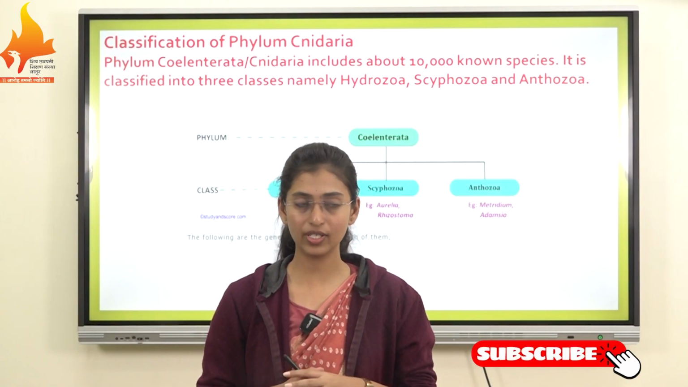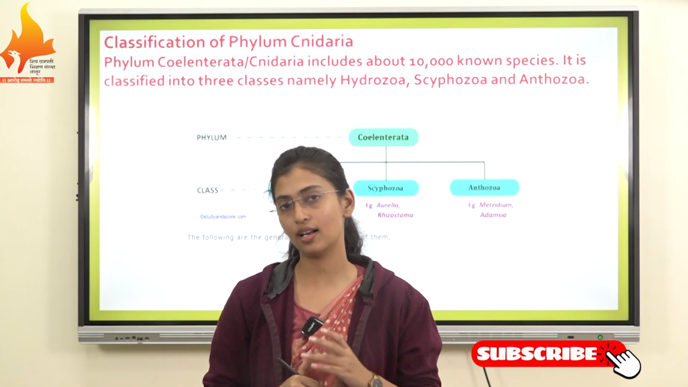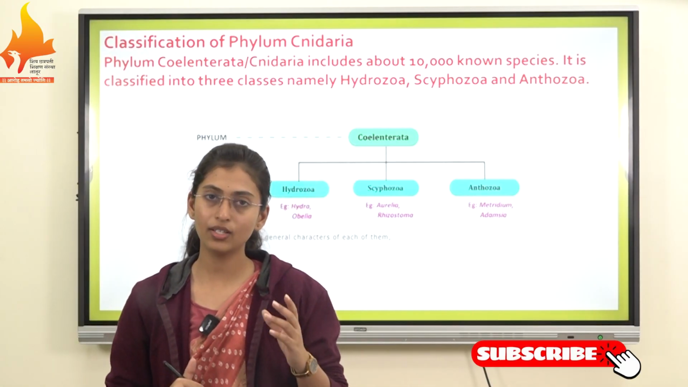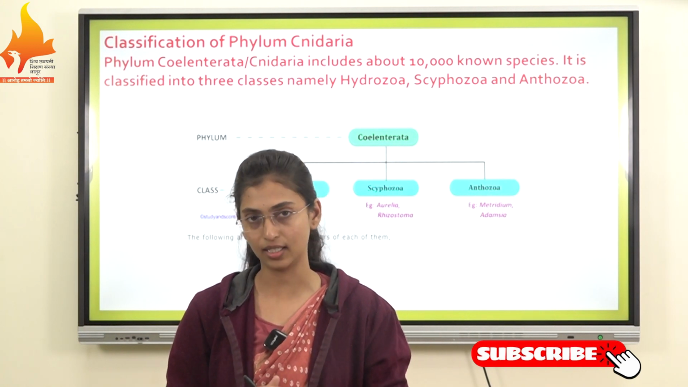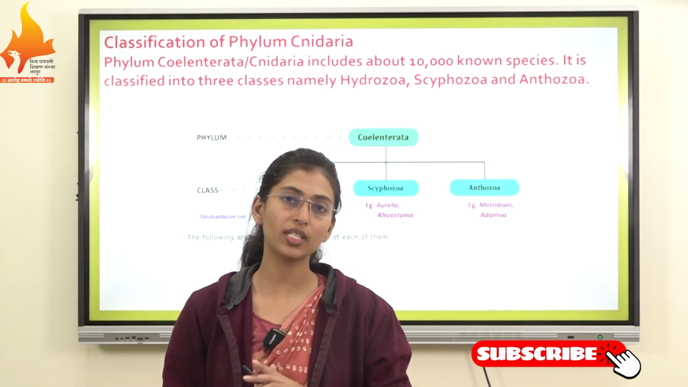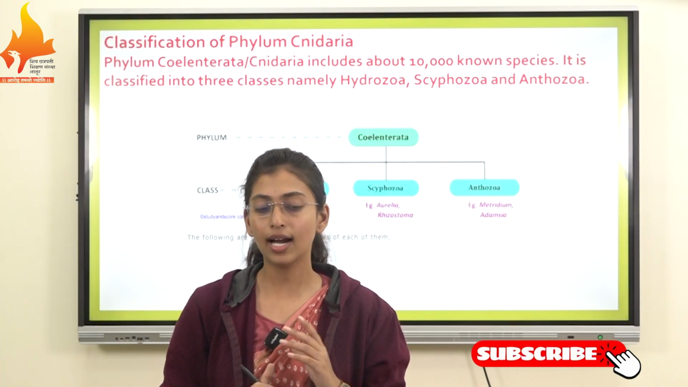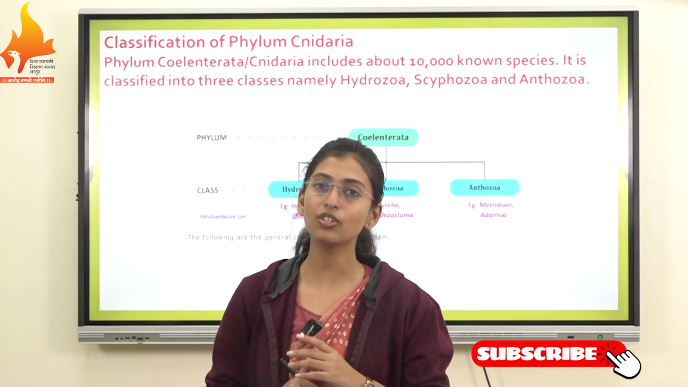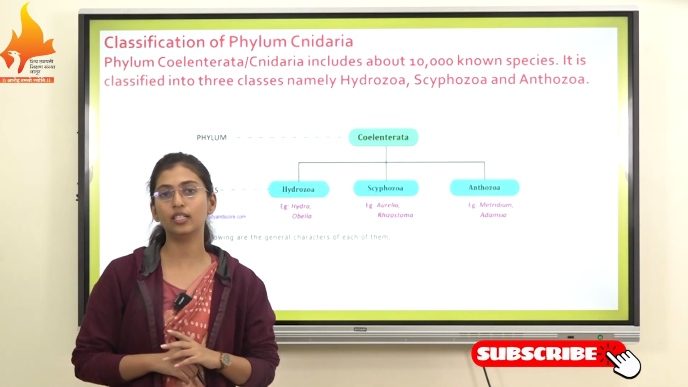In the last lecture we studied phylum Cnidaria. Our next topic is the classification of phylum Cnidaria. In the last lecture we saw the general characteristics of phylum Cnidaria, which we also call Coelenterata. There are two forms present in phylum Cnidaria, one is the polyp form and the second is the medusa form. The special characteristic present in phylum Cnidaria is the cnidocyst cells. So let's see the classification of phylum Cnidaria.